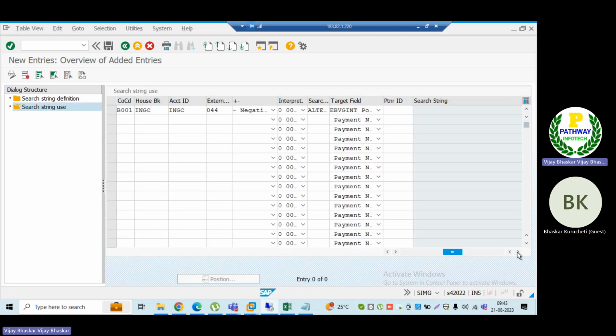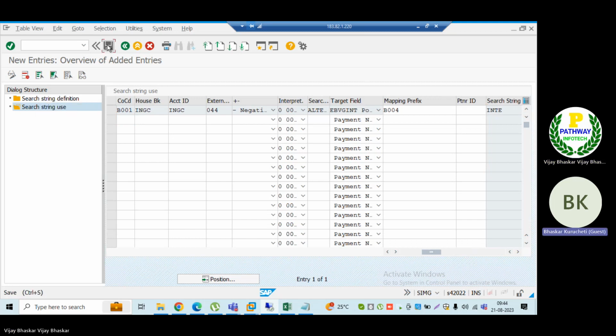Here this and that do not require Partner ID. Text will appear automatically. Then enter. Now this text will be populated from the string we have defined in this step.